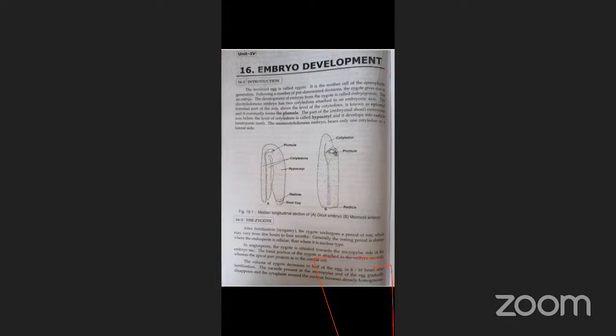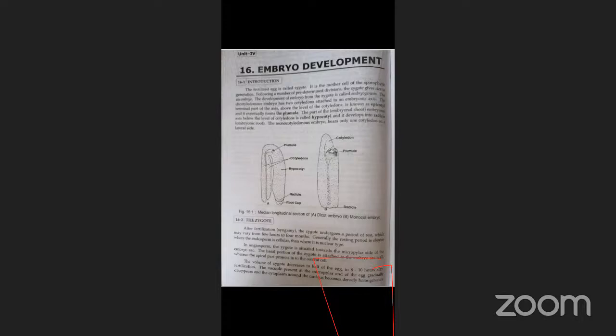Before formation of the zygote, what is happening? Fusion of the egg cell with one male gamete, and another male gamete fuses with the secondary nucleus. So the fusion of one male gamete and the egg cell is called